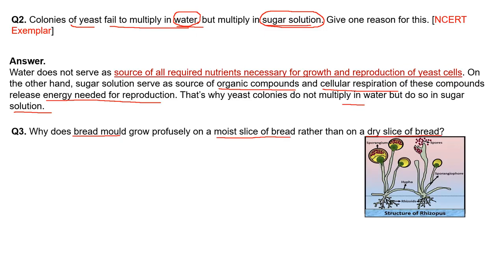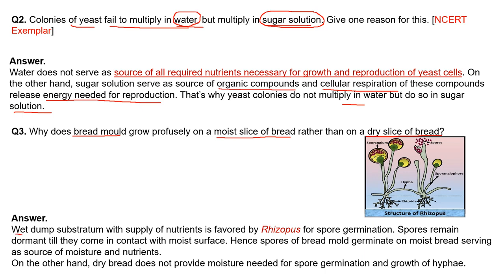Rhizopus, that is a bread mold, grows on a bread slice which is moist, because the moisture present in the bread will help to dissolve the components of bread, and this can easily be absorbed and broken down. So water or moisture is very important rather than a dry slice.